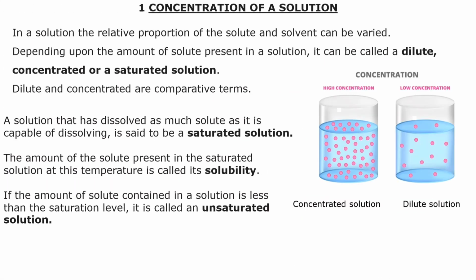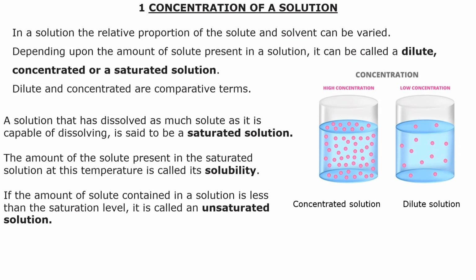Next we will learn about what the concentration of a solution is. The concentration of a solution depends on the amount of solute present in the solvent. Depending upon the amount of solute present in a solution, it is called a dilute or a saturated solution. When enough solute has dissolved in the solvent, it is called a saturated solution.